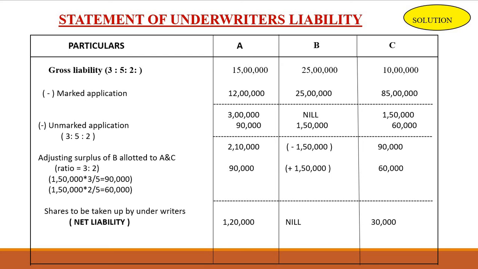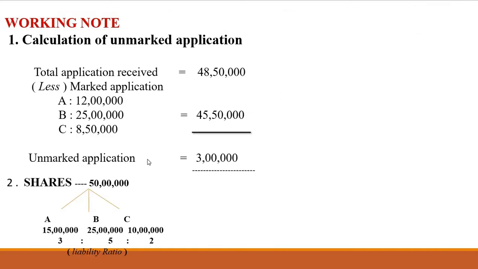Here we have to take the gross liability ratio for distributing unmarked application. Gross liability ratio we also calculated, that is 3:5:2. So unmarked applications calculated, that is 3 lakh.